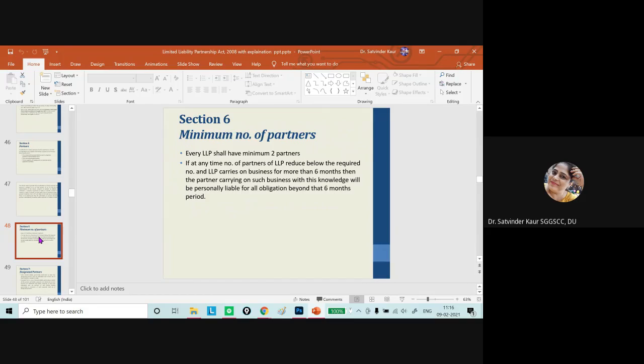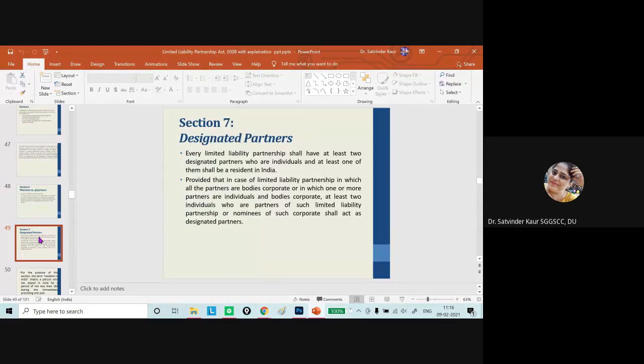But if at any point in time the number of partners reduces below 2 and one single partner is carrying out the business for more than 6 months, then he shall be held personally liable for all the obligations beyond that 6-month period. So this point we have already discussed. Now in detail, section 7, which talks about designated partners.